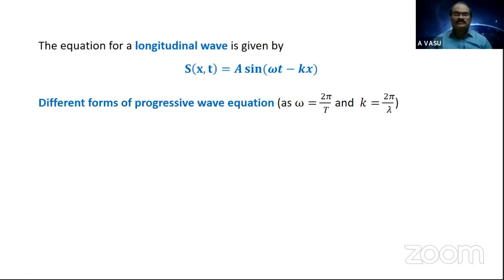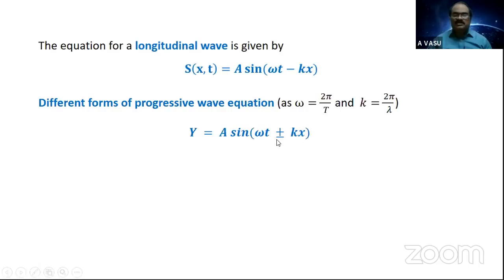Next, by taking omega equals 2 pi by T, which is the angular frequency, and propagation constant k equals 2 pi by lambda, we can rewrite the progressive wave equation in different forms. What is the basic form? y equals a sine omega t plus or minus kx.